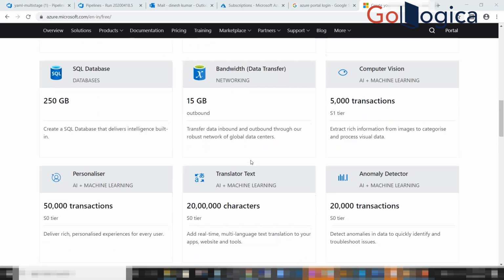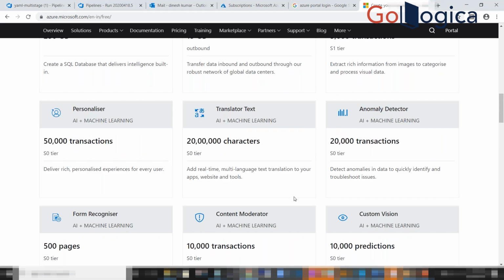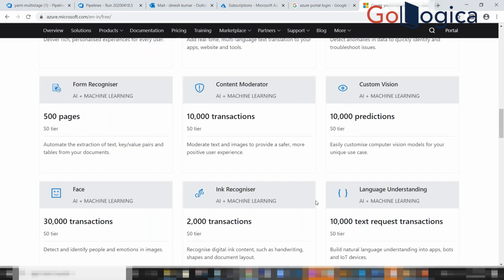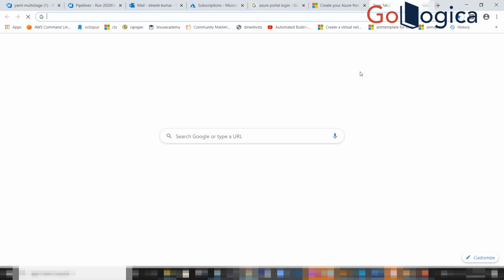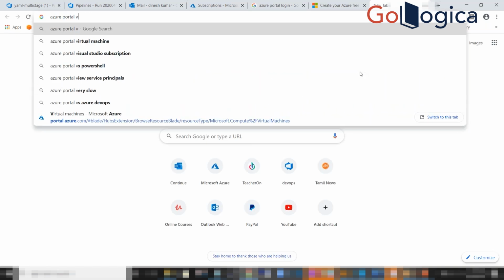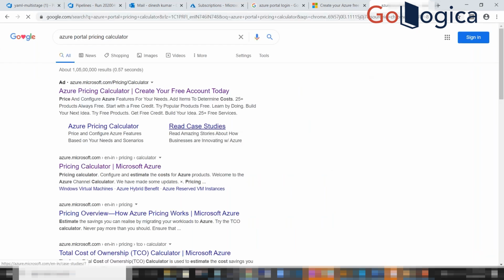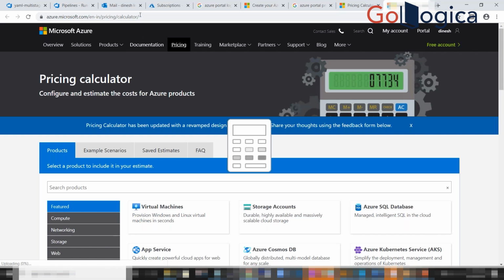For example, if you want to start working on your project and create any resource in the Azure portal, you need to know what is required and how much it costs. For example, if you want to create a specific VM, just go to the Azure pricing calculator. This is the URL.